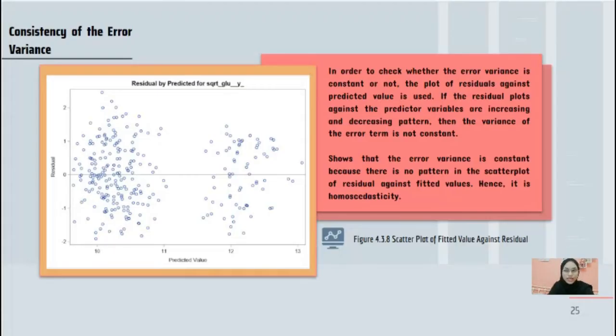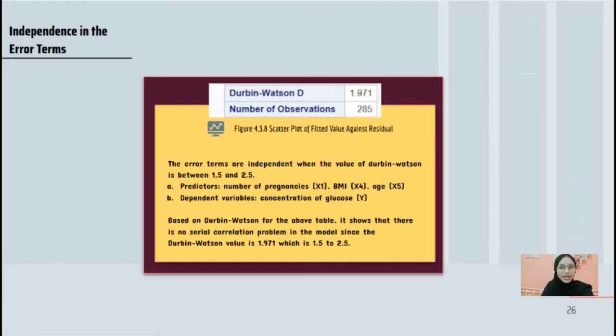Consistency of the error variance. Figure 4.3.8 shows that the error variance is constant because there is no pattern in the scatter plot of residual against fitted value, hence it is homoscedasticity. Independence of the error terms. Based on the Durbin-Watson in the above table, it shows that there is no serial correlation problem in the model since the Durbin-Watson value is 1.971, which is between 1.5 and 2.5.